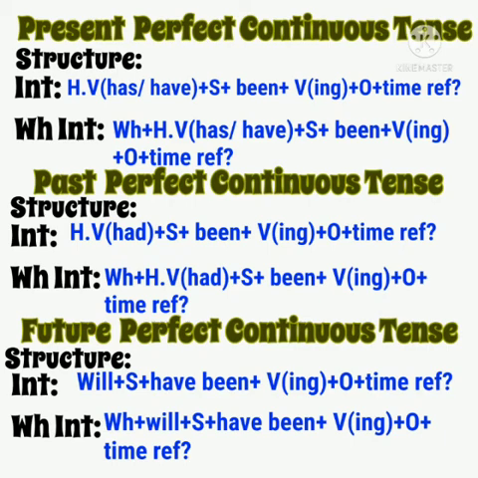In future perfect continuous tense, there is just a difference of helping verb. Helping verbs are will, have, been. So first the helping verb will comes before the subject: will, subject, other helping verbs have been, verb ing form, object, and time reference. In WH interrogative, first the WH word, then the whole structure of the interrogative sentence.